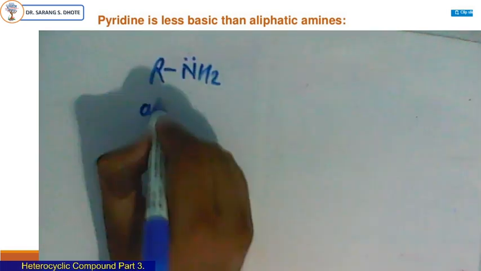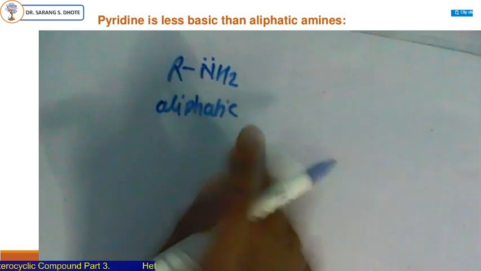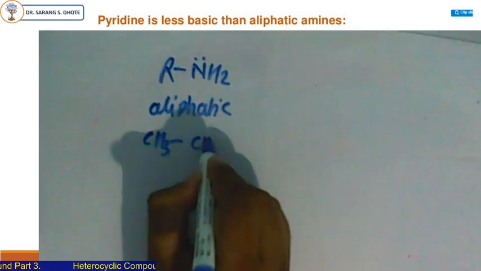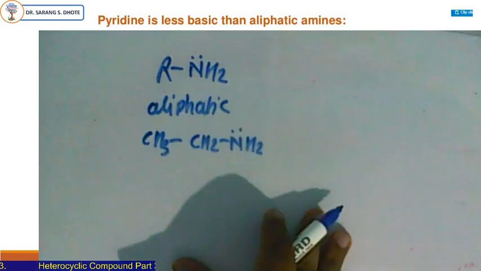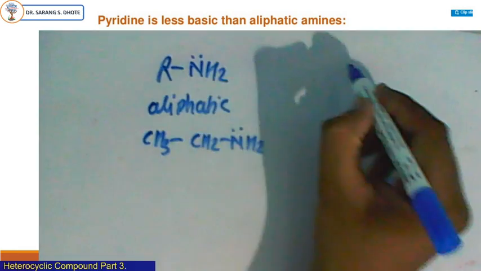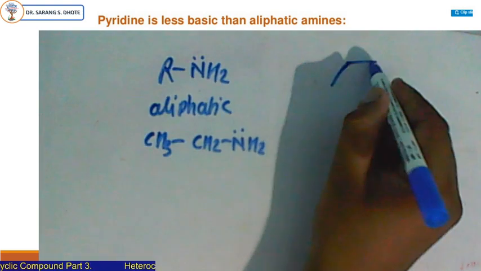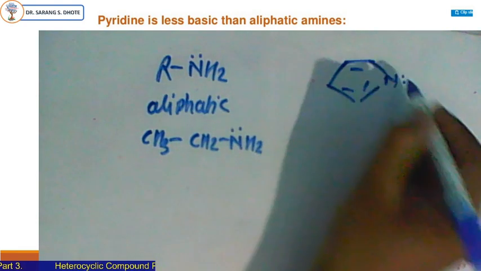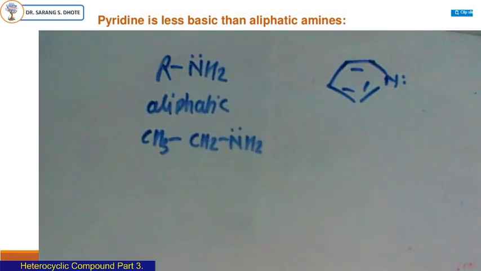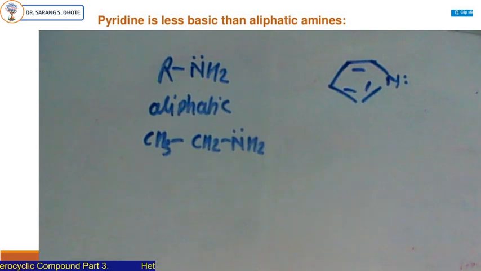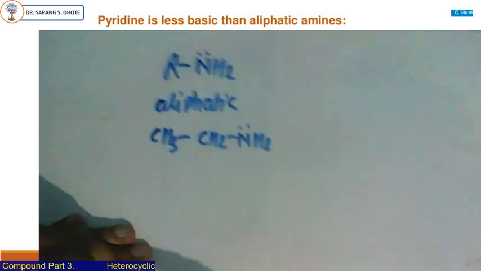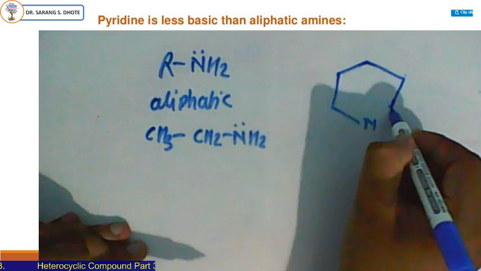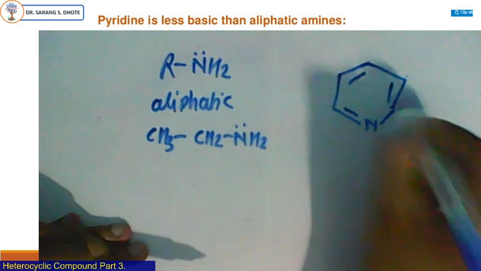This is aliphatic. Example, CH3CH2NH2. This is the aliphatic amine, and this is our pyridine.